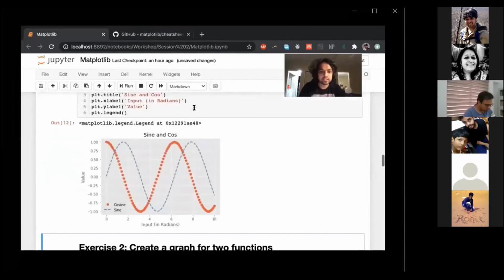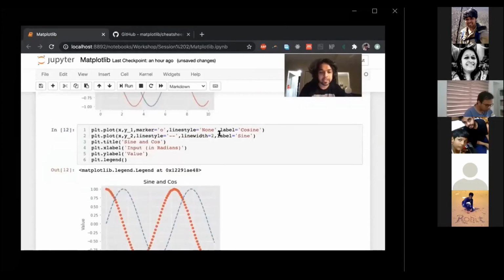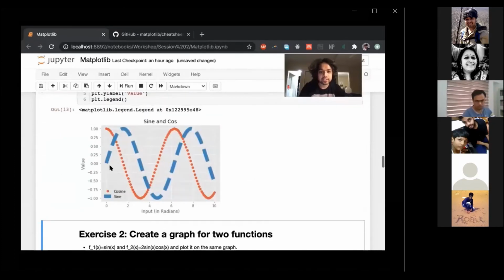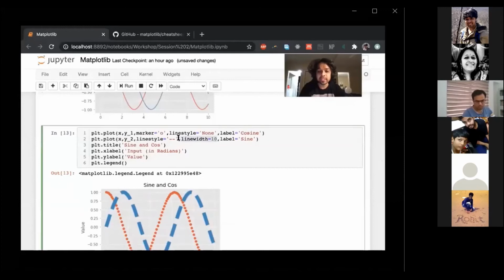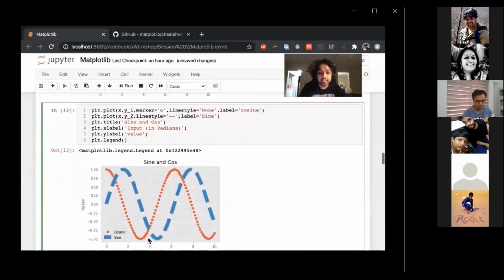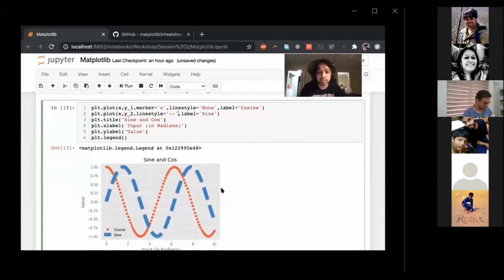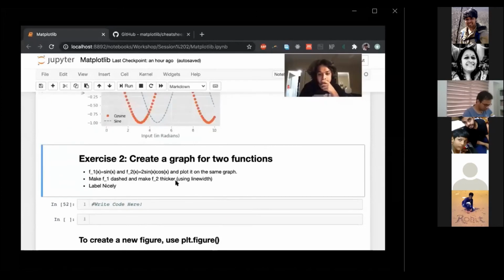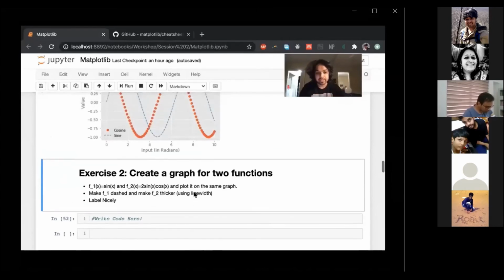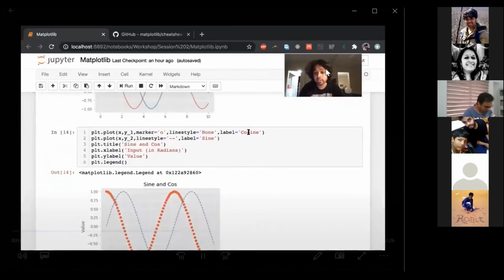So this made it thicker, but you can't see it. So now this is a lot thicker. But I want you to basically create this line width sort of a thing, increase the thickness of the width of F2. So make the line width thicker and just label nicely. So say what F1 is, say what F2 is, put whatever you want in your labels.